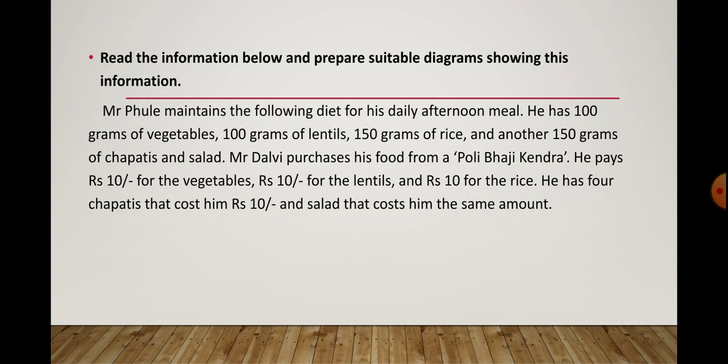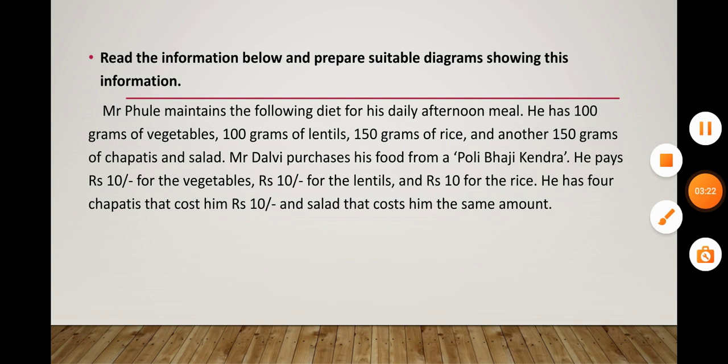Mr. Dalvi purchases his food from a Poli Bhaji Kendra. He pays 10 rupees for the vegetables, 10 rupees for the lentils and 10 rupees for the rice. He has 4 chapatis that cost him 10 rupees and salad that cost him the same amount.